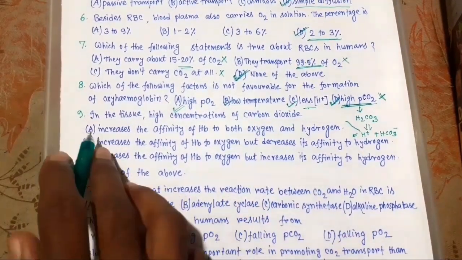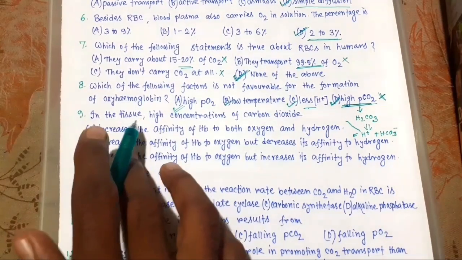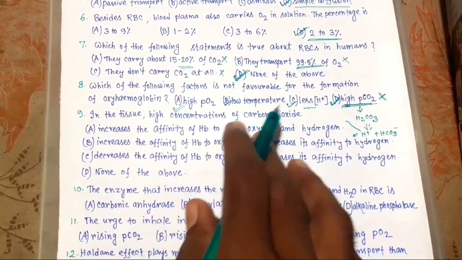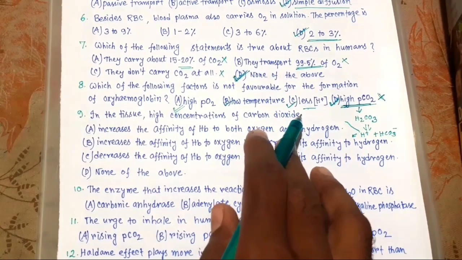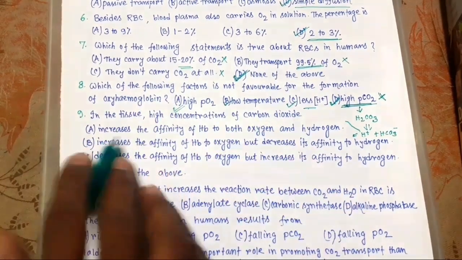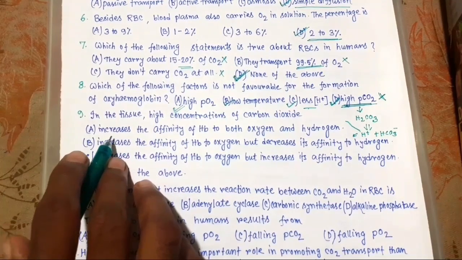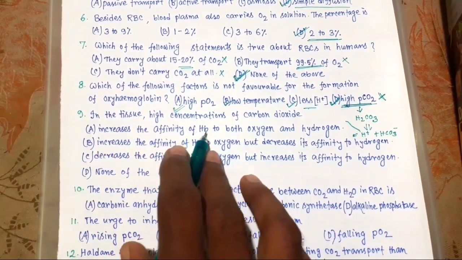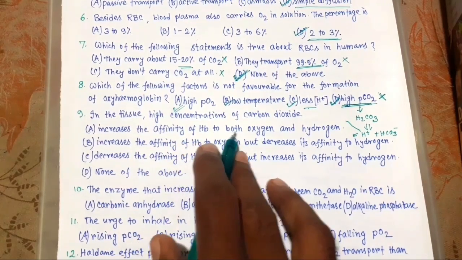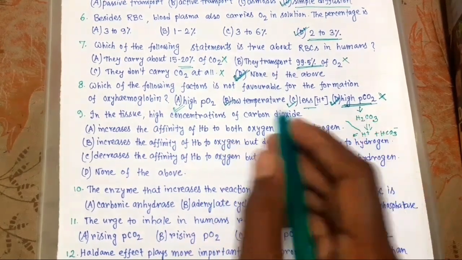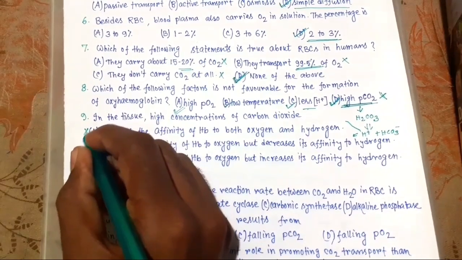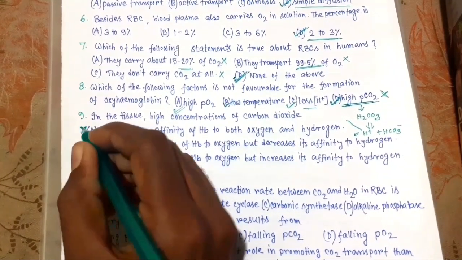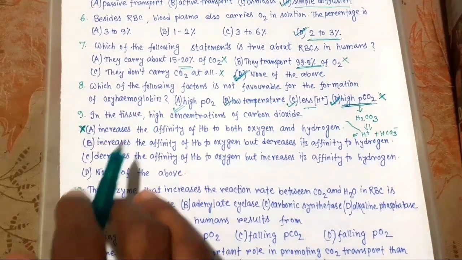Now number 9. In the tissue, high concentrations of carbon dioxide. Now options: increases the affinity of Hb to both oxygen and hydrogen. This is totally wrong. Now explanation.